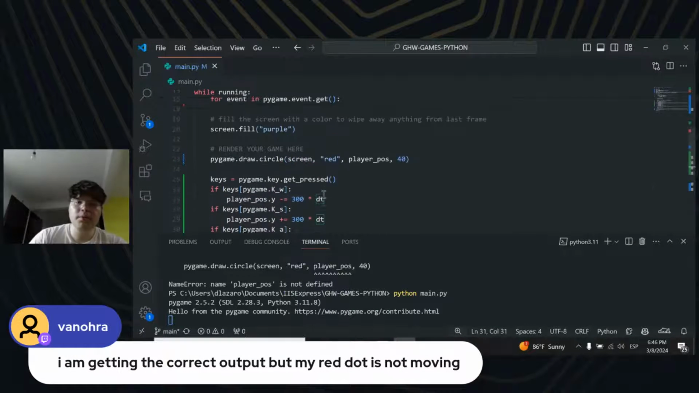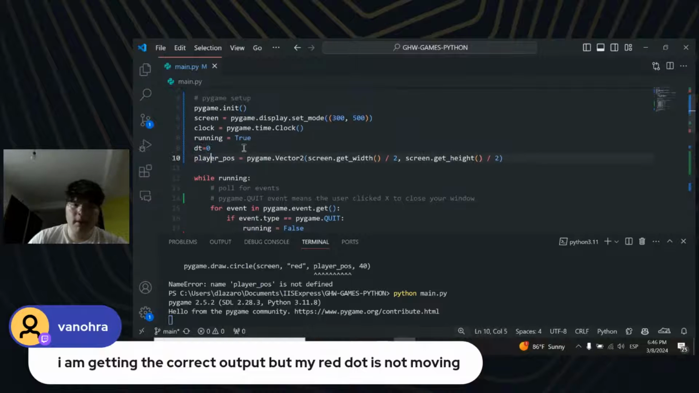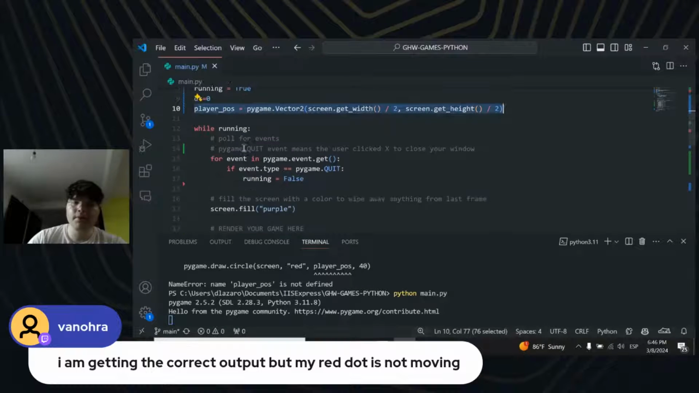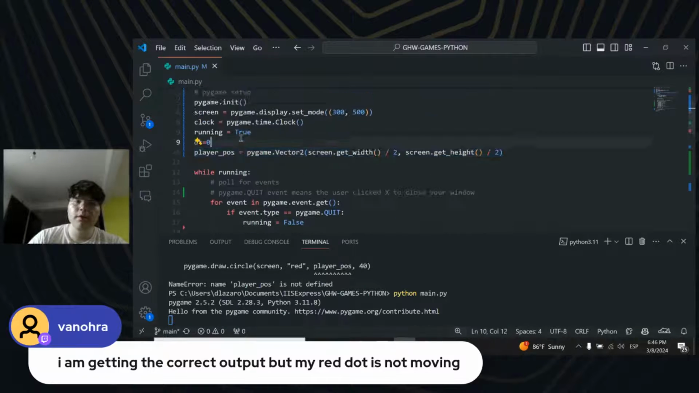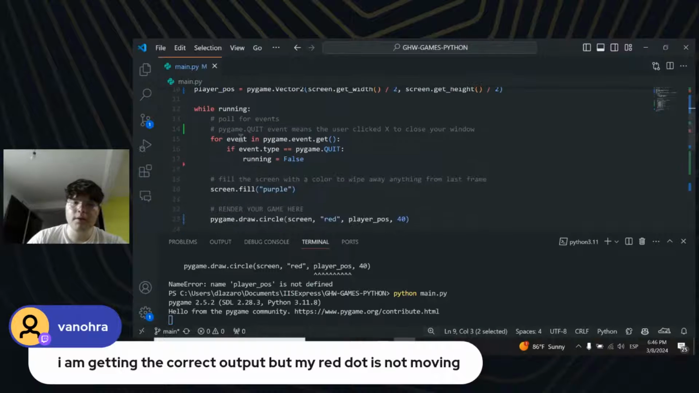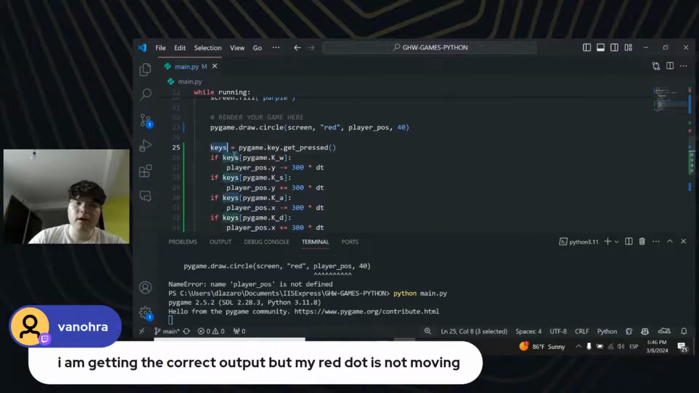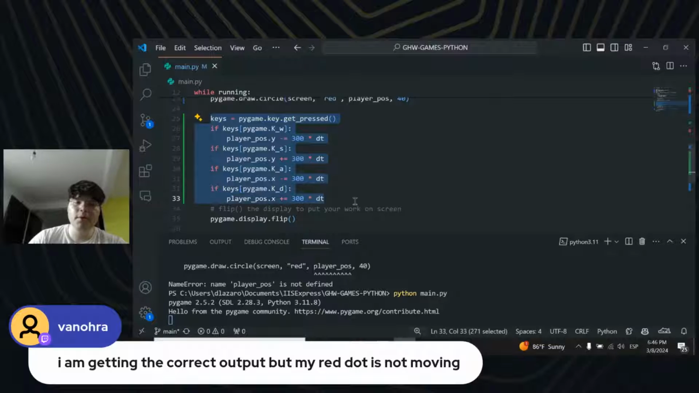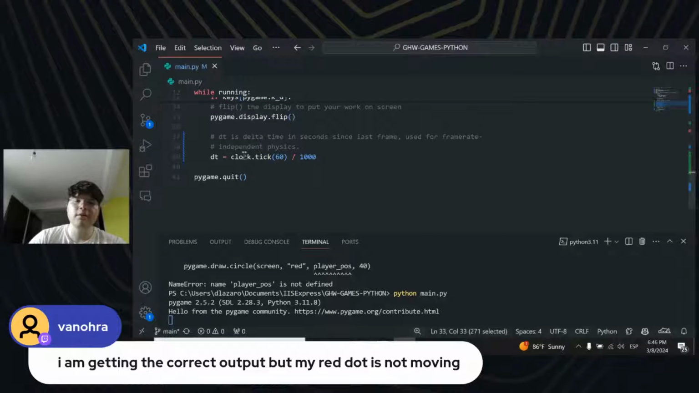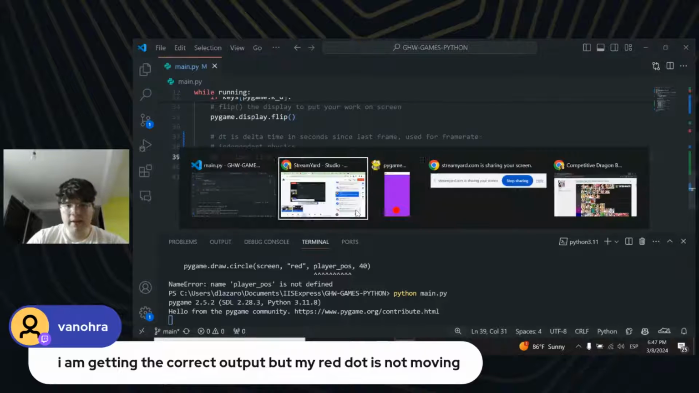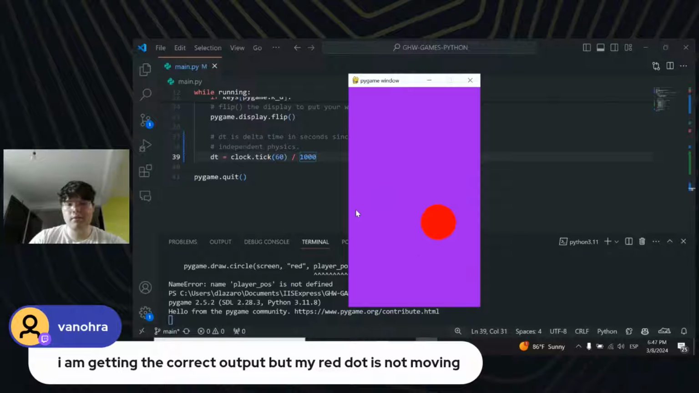Are you sure that you made, first of all, your player position? Also, that you declared your dt variable, and that you copied and pasted all this stuff into your code, and finally that you added dt equal to clock.tick divided by 1000. If you did that, you should be ready to go, and your circle should be moving, right?